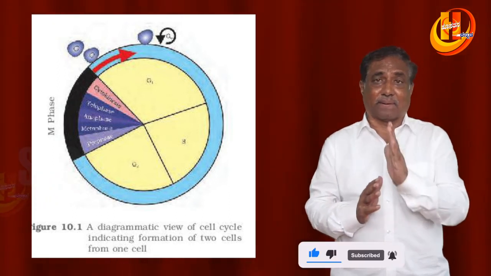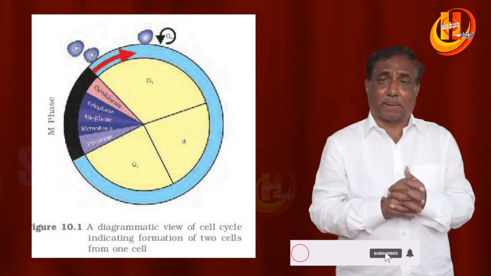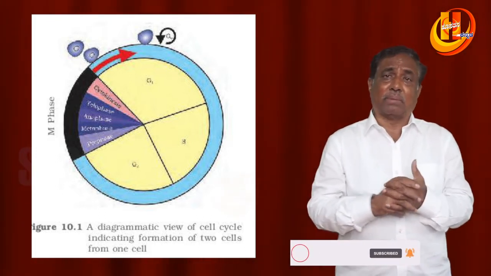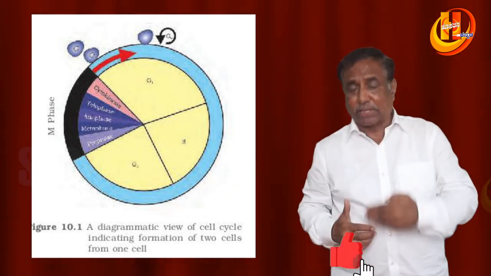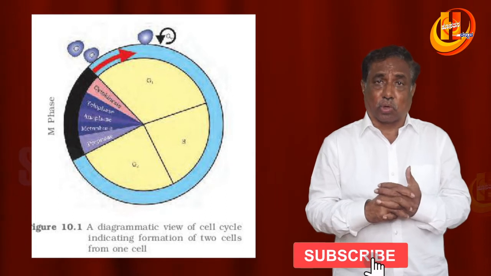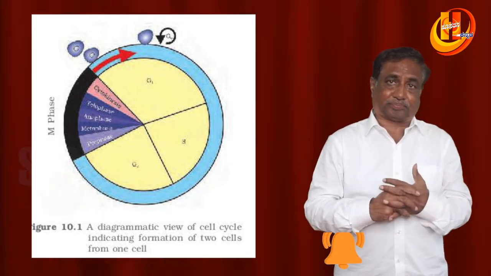That is the significance of mitosis. It is because of the duplication. Hence, duplication plays an important role, and much time will be spent in the G1 phase, S phase, and G2 phase. The G2 phase is growth 2 phase, where the protein synthesis takes place.